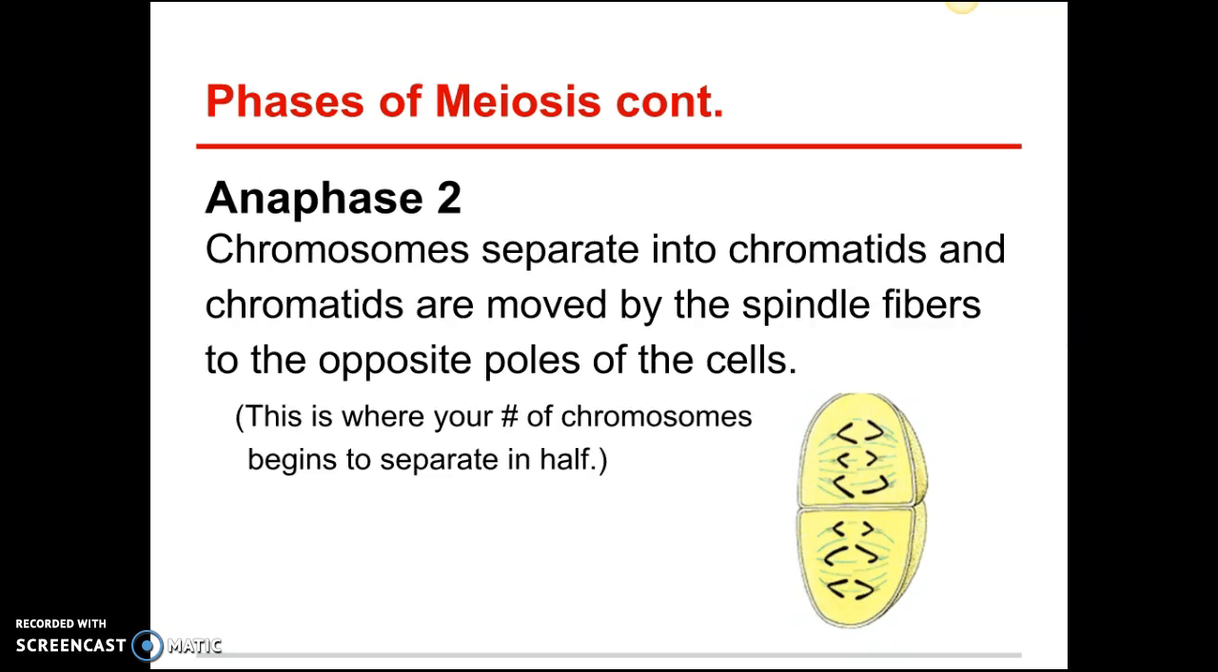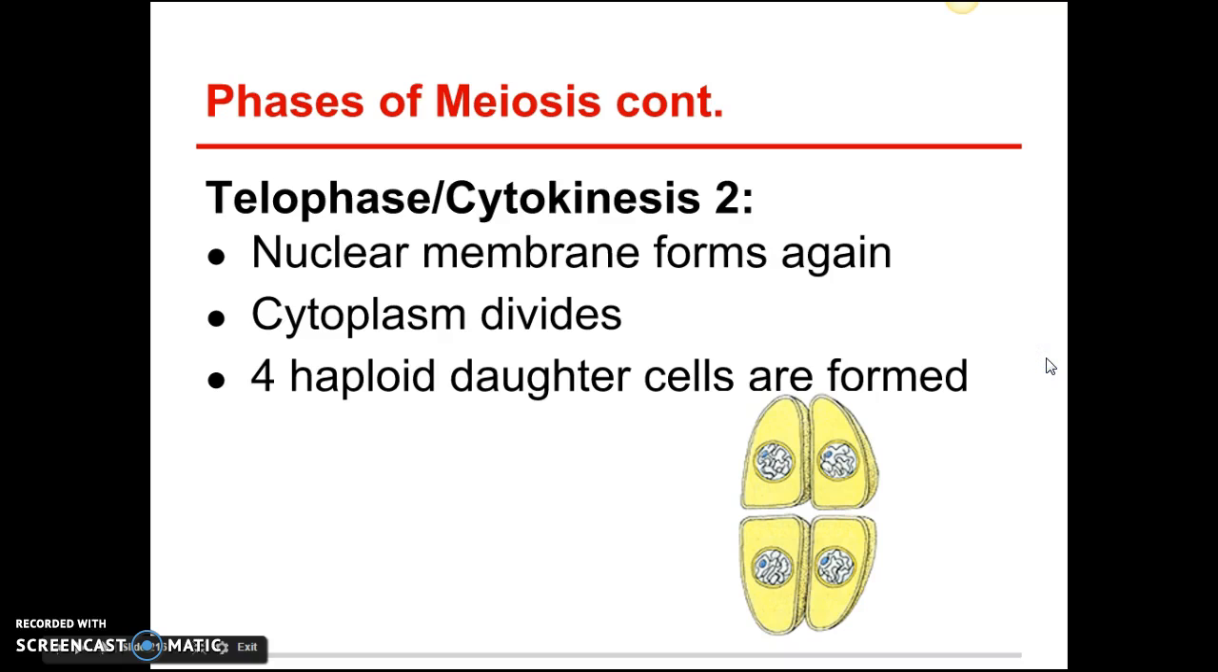Anaphase 2, same as anaphase 1, but now I've got 2 cells going through it. Compare the pictures. You should be looking at that paper back and forth. Look at anaphase 1, anaphase 2. Now our chromosomes start to split in half. These chromosomes are going to be in one cell, and these are going to be in another. Almost there.